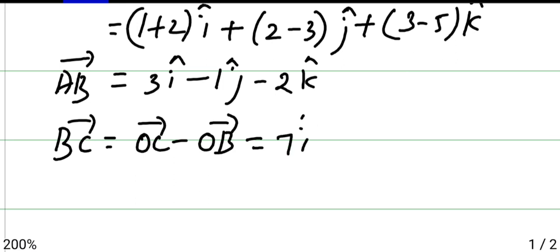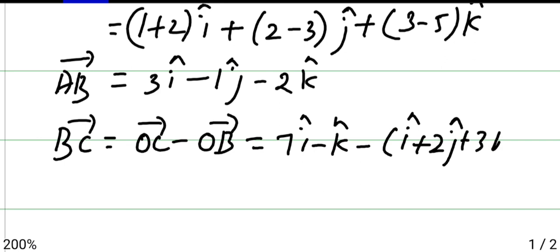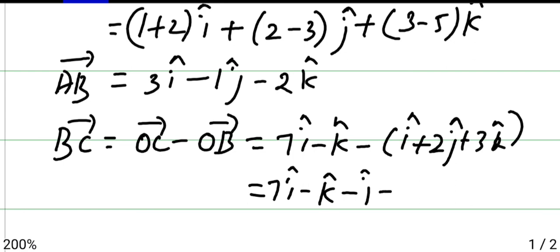7i cap minus k cap, then minus of OB, which is i cap plus 2j cap plus 3k cap. So again, 7i cap minus k cap minus i cap minus 2j cap minus 3k cap.